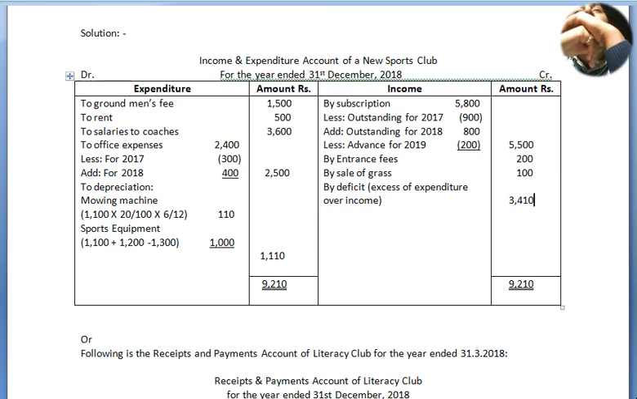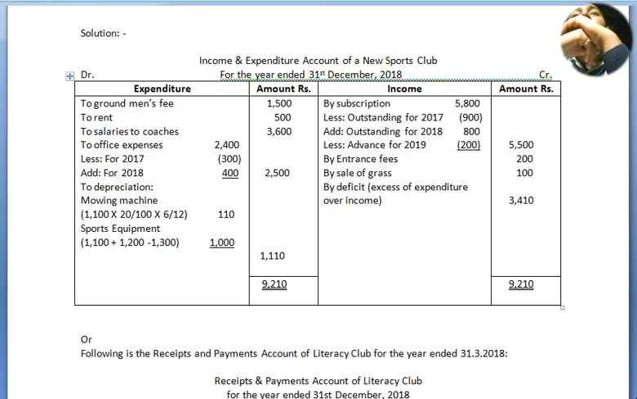And sports equipment also there is a depreciation. 1100 is the beginning we have purchased, less closing balance, where we got 1000 as the depreciation value. Outer column altogether depreciation value of mowing machine and sports equipment, that is 1110. Now we move to our income side. By subscription 5800, less outstanding for 2017, which is 900. Add outstanding for 2018, 800, and advance for 2019 is being deducted, less 200. Altogether outer column we got 5500. By entrance fees 200. By sale of grass 100.